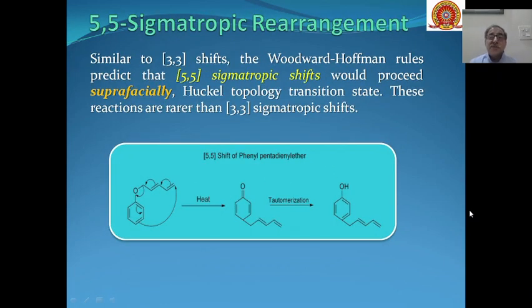Then is the 5,5 sigmatropic rearrangement. These are similar to 3,3 shifts, but they would proceed superficially, and only a few examples are known for the 5,5 sigmatropic rearrangement. So these types of phenyl diallyl ethers react on heating, and they are converted into these types of para products. Unsaturated ketones are formed, and through tautomerization they are converted into the final products.